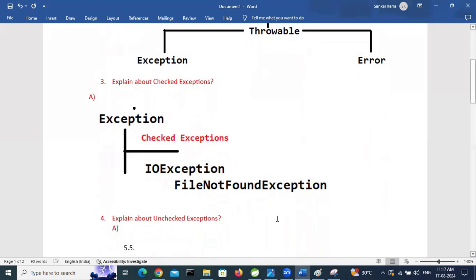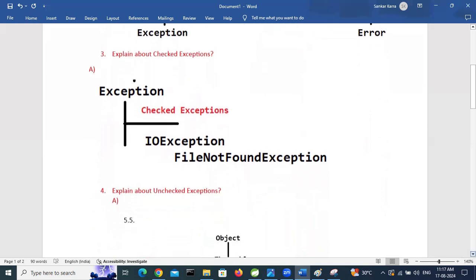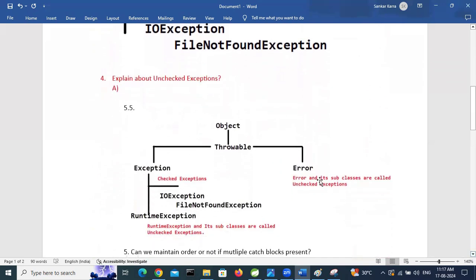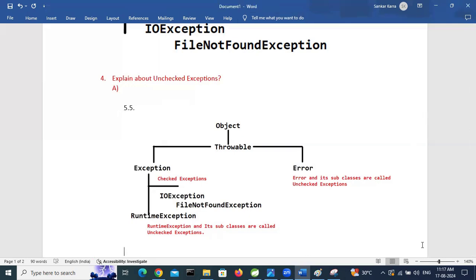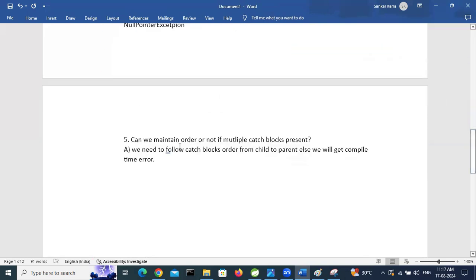Explain about unchecked exceptions. Error and its subclasses are called unchecked exceptions, and runtime exceptions and its subclasses are called unchecked exceptions. Example here, null pointer exception. Next question, can we maintain order or not if multiple catch blocks are present? We need to follow catch blocks order from child to parent, else we will get a compile time error.